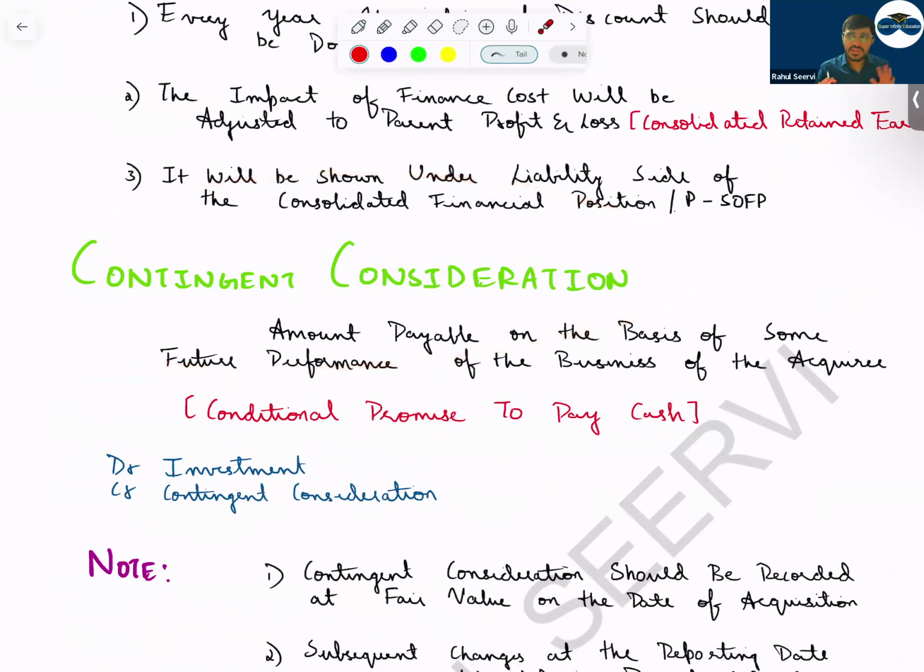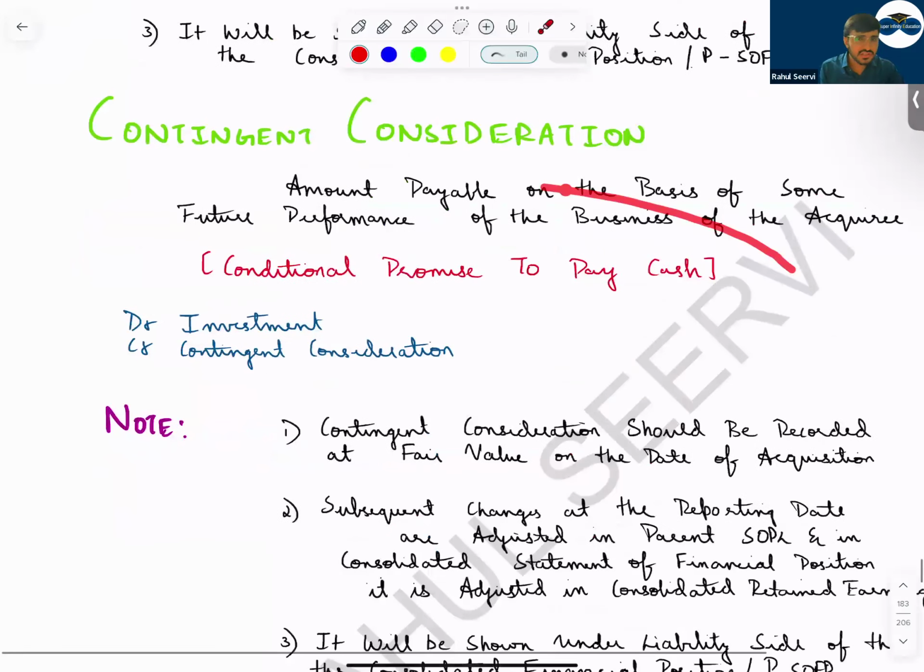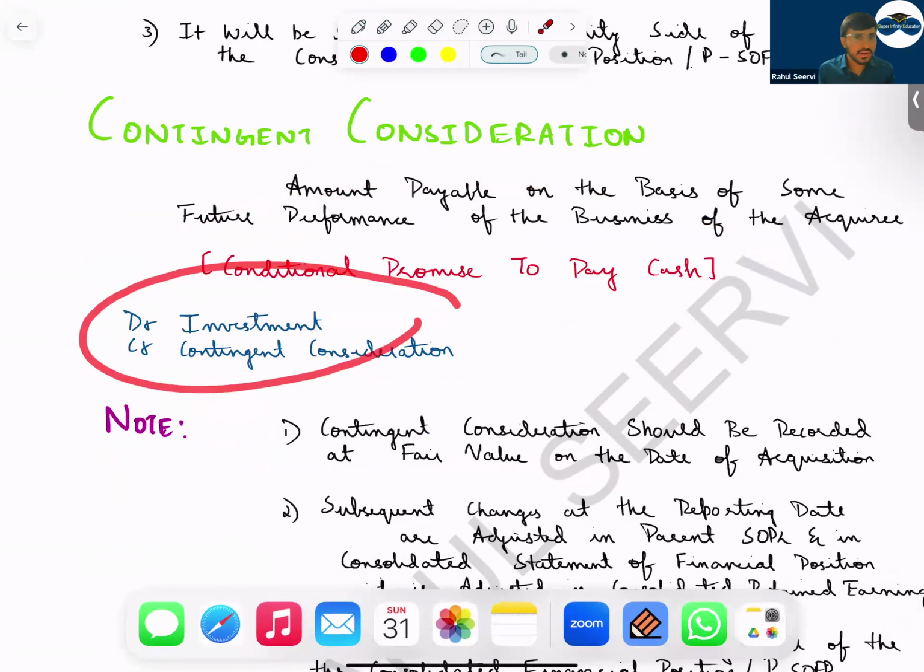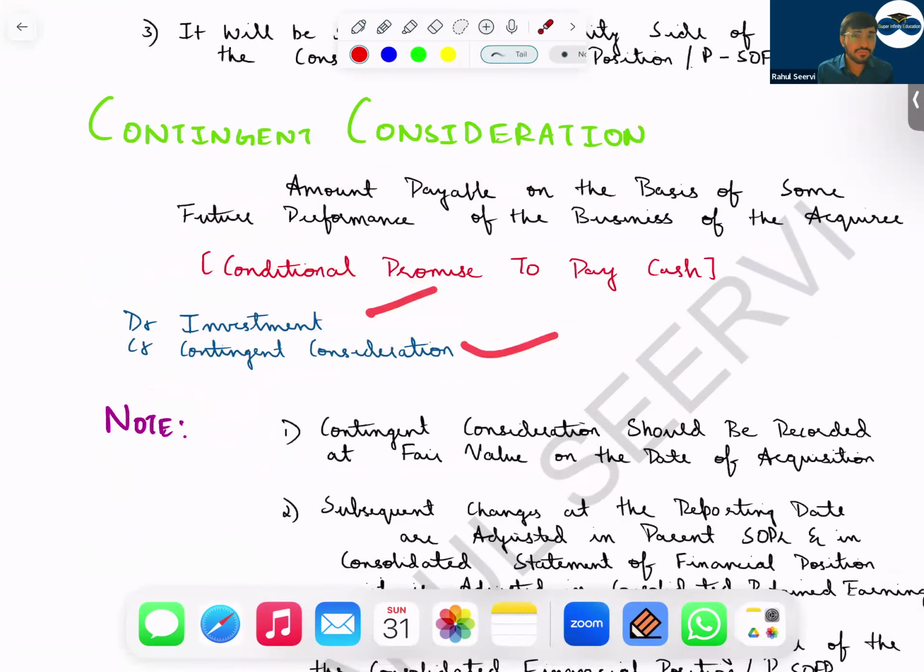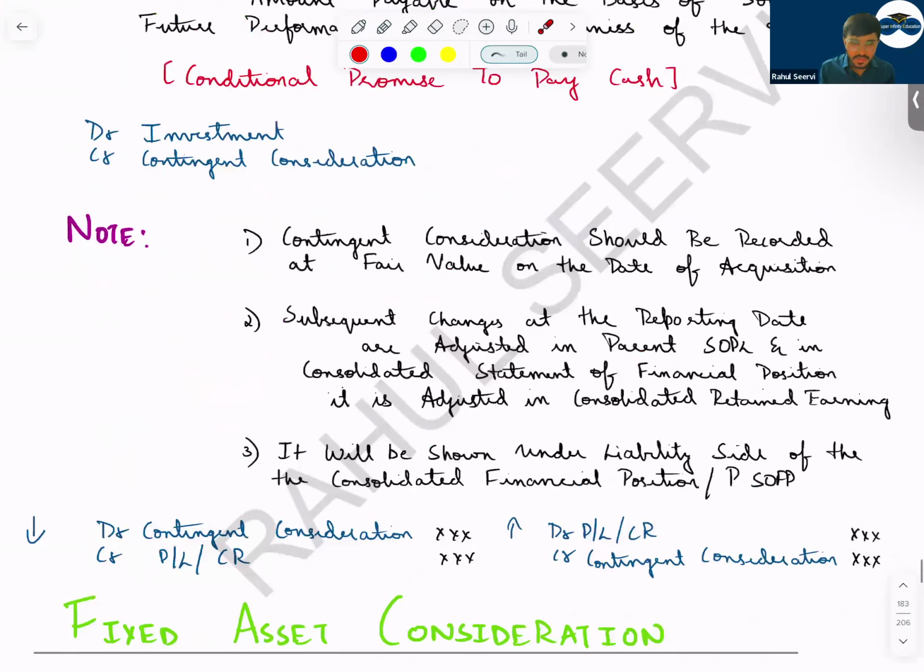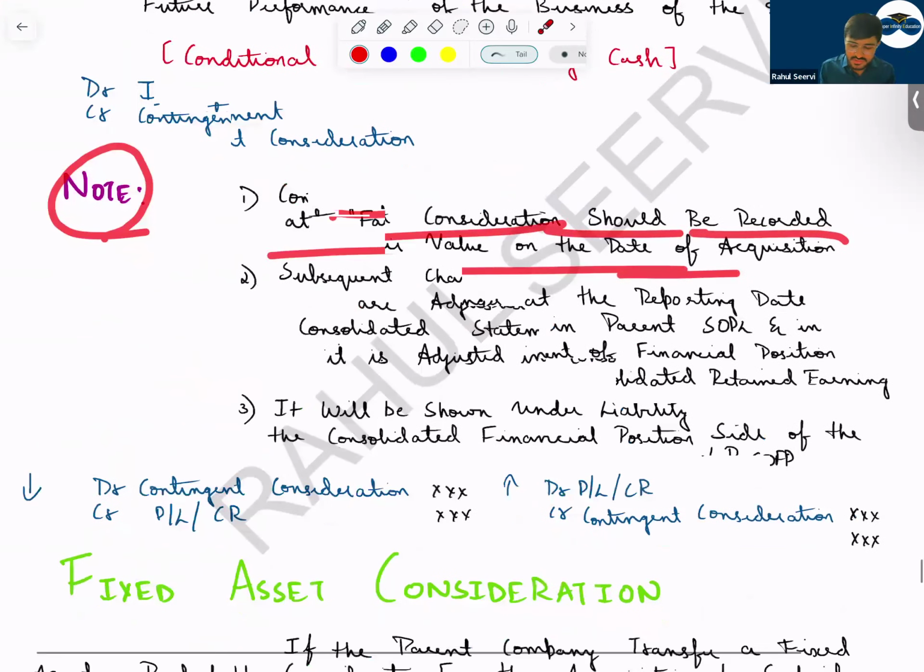Then contingent consideration means an amount that is payable on the basis of future performance. If the target has been achieved, then Reliance will say to Jio that we will give you this amount. In that case, we have to consider this a conditional promise. So what is the difference between contingent and deferred consideration? Both are payments to be made, but deferred consideration is not based on some condition. Contingent consideration is based on some condition. So debit investment, credit contingent consideration. This will require the fair value. In your exam, the fair value will be given, so do not worry much. Note that contingent consideration should be recorded at fair value at the date of acquisition. Subsequent changes are recorded at the reporting date.